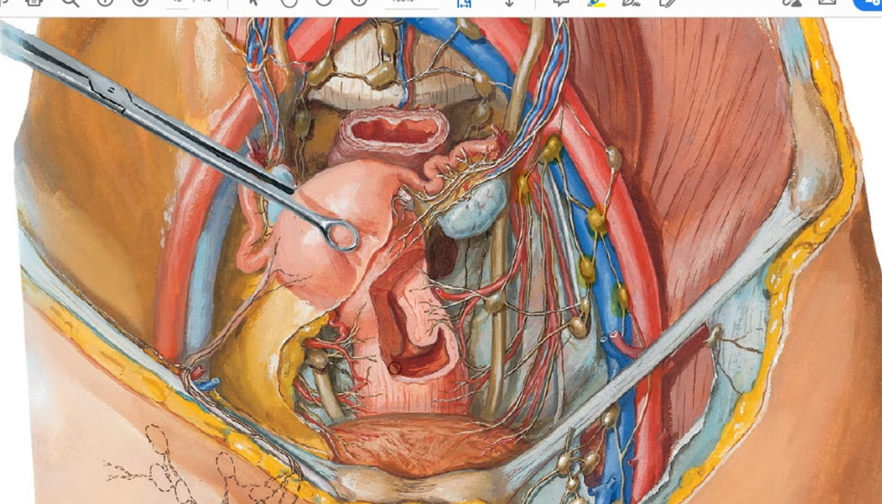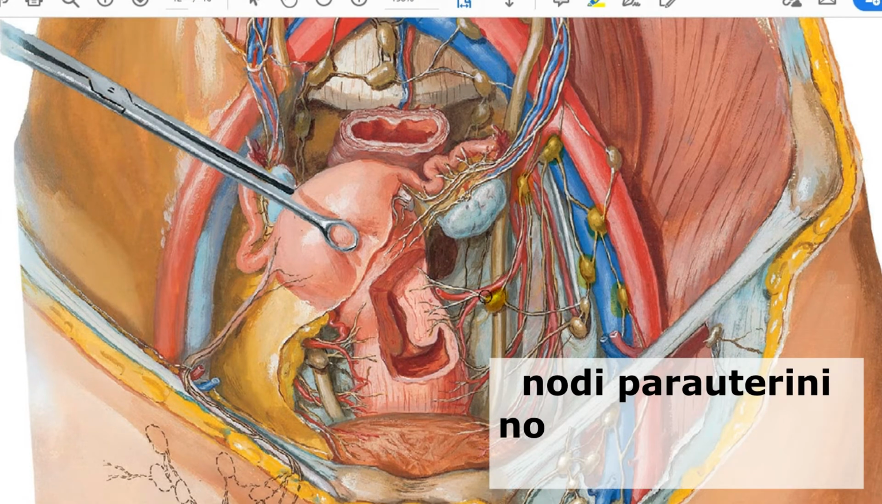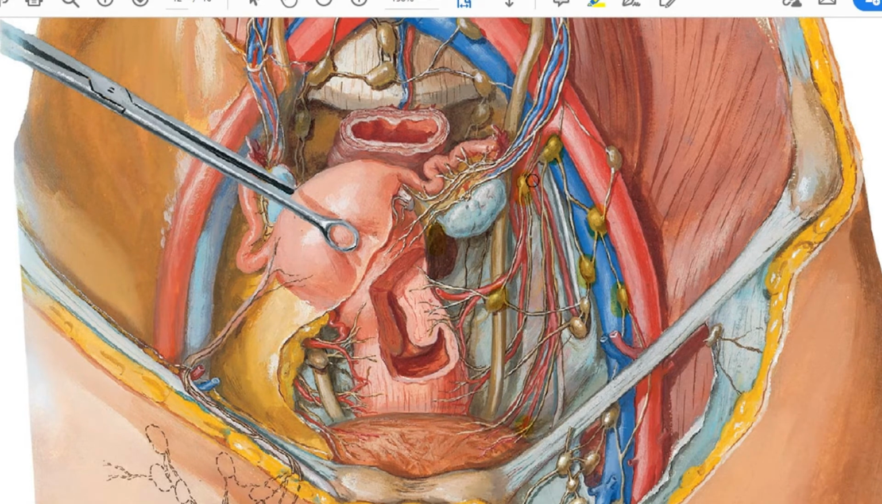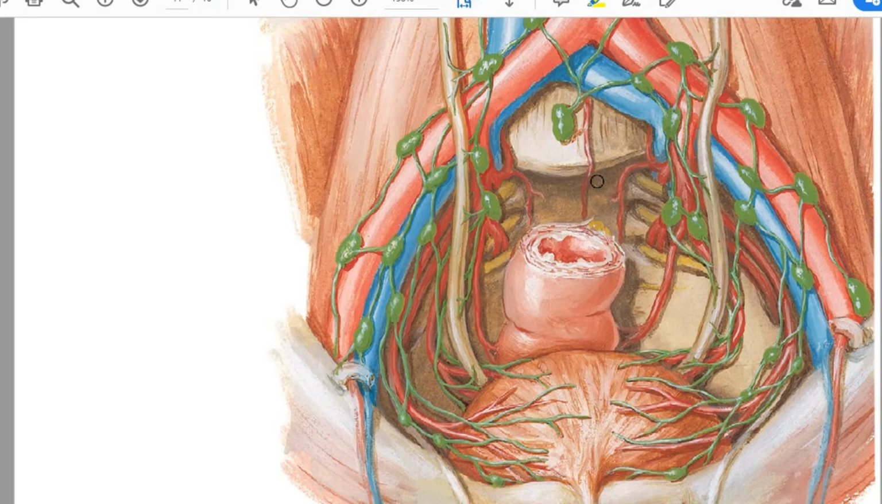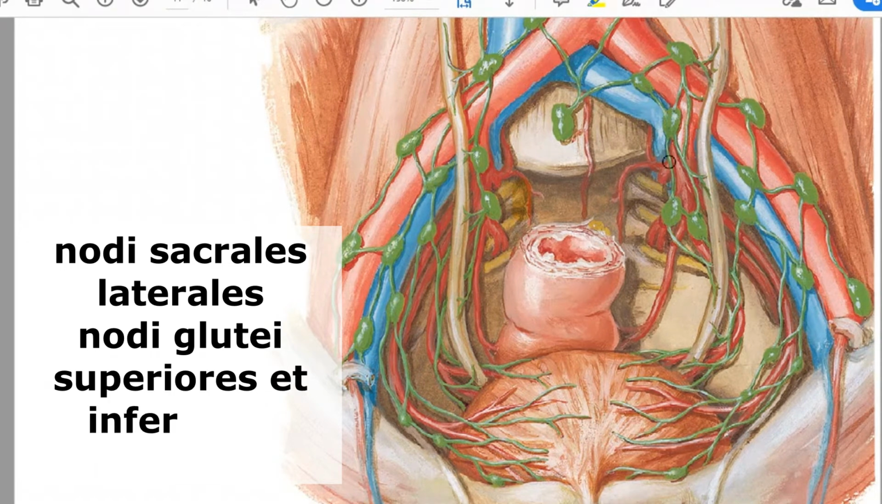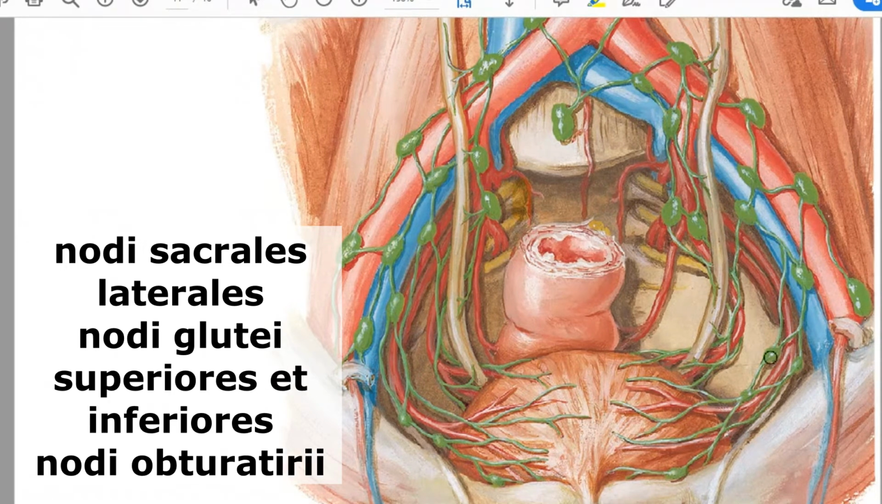So if you have uterus, you will have nodule lymphatici parauterini. There is vesica urinaria, there will be nodule lymphatici paravesicalis. If there is rectum, there will be nodule lymphatici pararectalis. It's visceral. If you talk about parietal, they will have the same name as the veins they accompany. There will be nodule lymphatici sacralis, nodule lymphatici glutealis superioris, inferioris, obturatori.